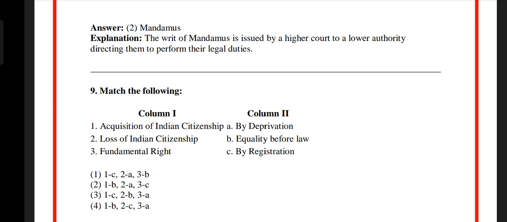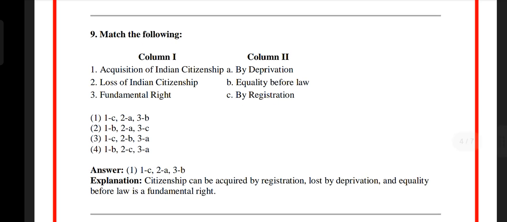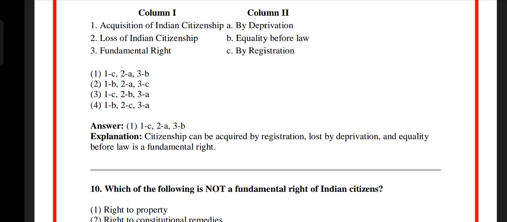Question number 9. Match the following. Acquisition of Indian citizenship, A by deprivation; loss of Indian citizenship, B; equality before law, fundamental right; by registration. So the answer is option 1: acquisition of Indian citizenship by registration, loss of Indian citizenship by deprivation, fundamental right, equality before law. Citizenship can be acquired by registration, lost by deprivation, and equality before law is a fundamental right.